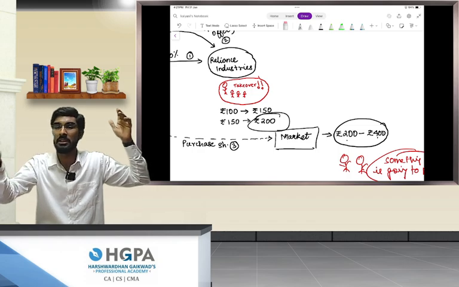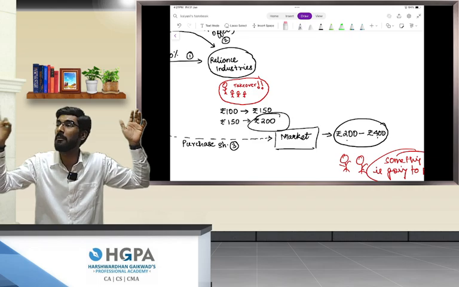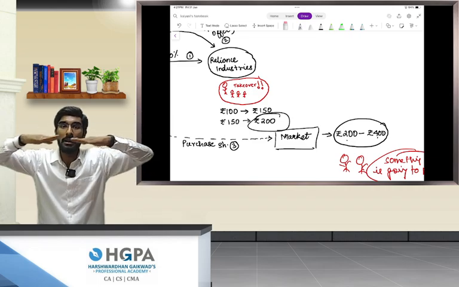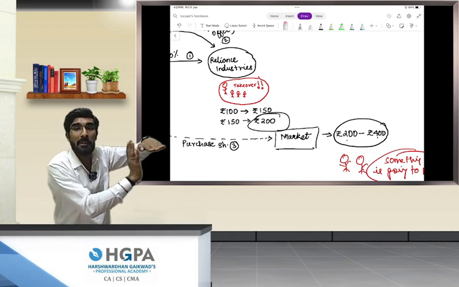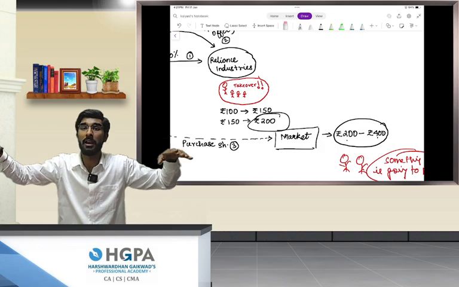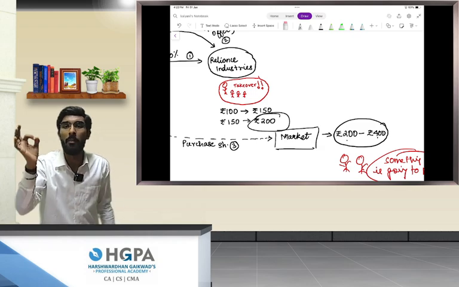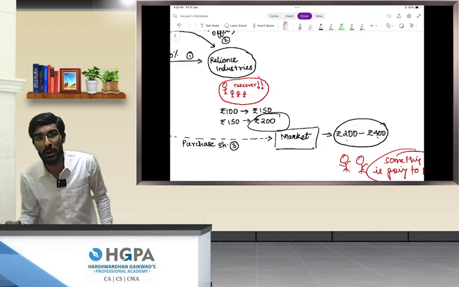Because I have purchased shares at 200 rupees, and now the price has reached 400 rupees, I can make 200 rupees profit for every single share. So what he will do is, even if he stops purchasing shares or sells a small portion of shares, immediately the price will fall quickly from 400 rupees to 200 rupees.